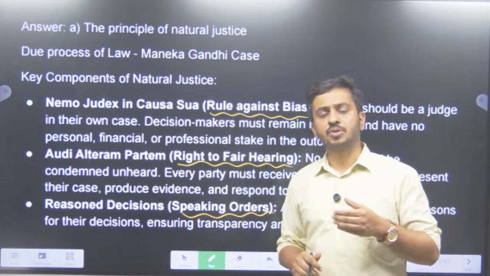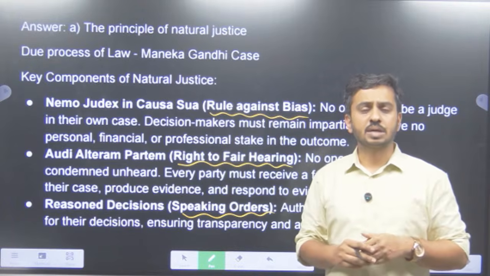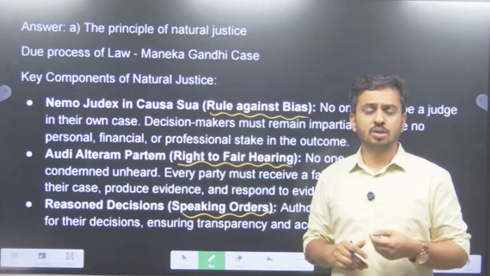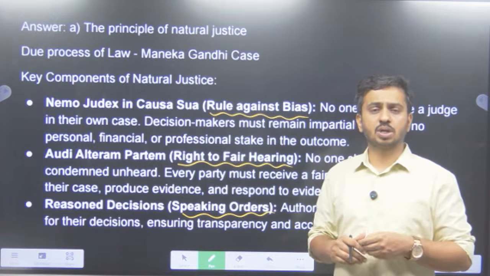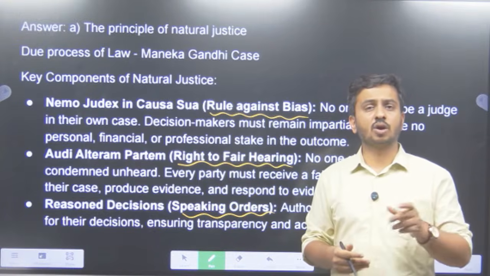That means if you are declaring somebody guilty, saying that this person has done the wrong thing, you need to also write down why you came to this conclusion, on what basis you came to this conclusion, and why you think that person is guilty. That is basically what the term speaking orders means.